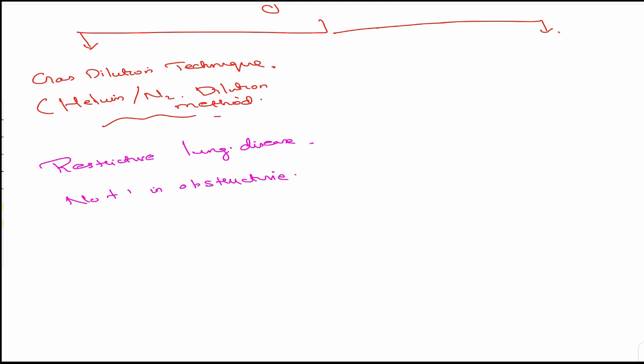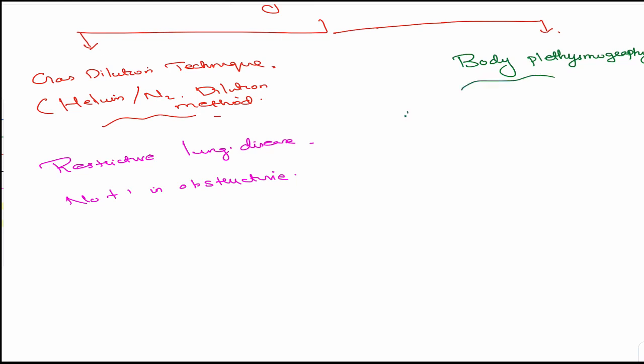So for obstructive lung disease, what is much more important is a technique known as body plethysmography, because it will measure the air entrapped, or they use a typical term, trapped air in bullae.